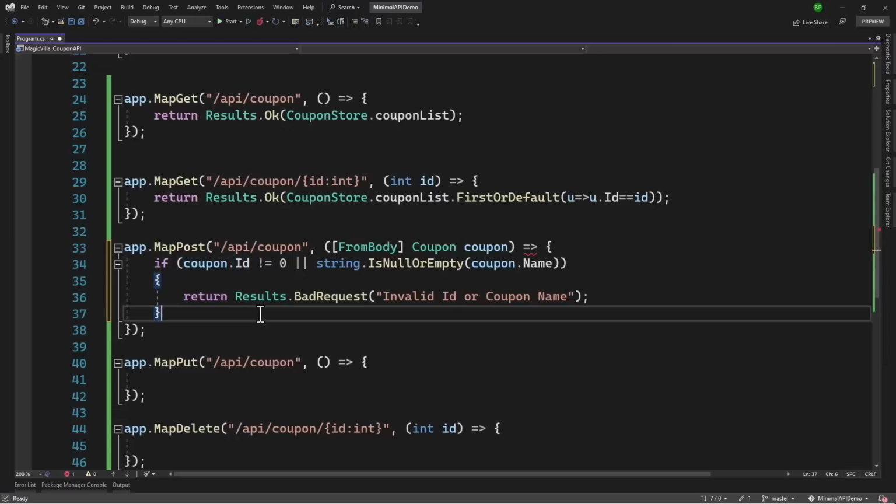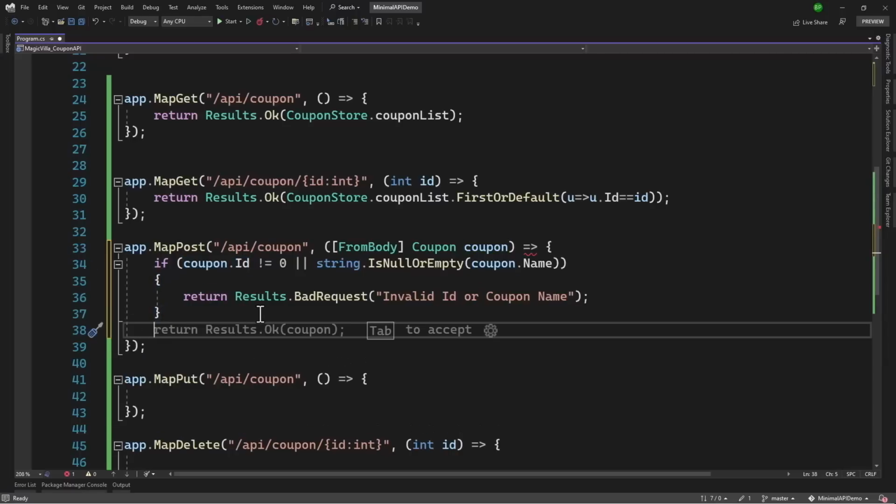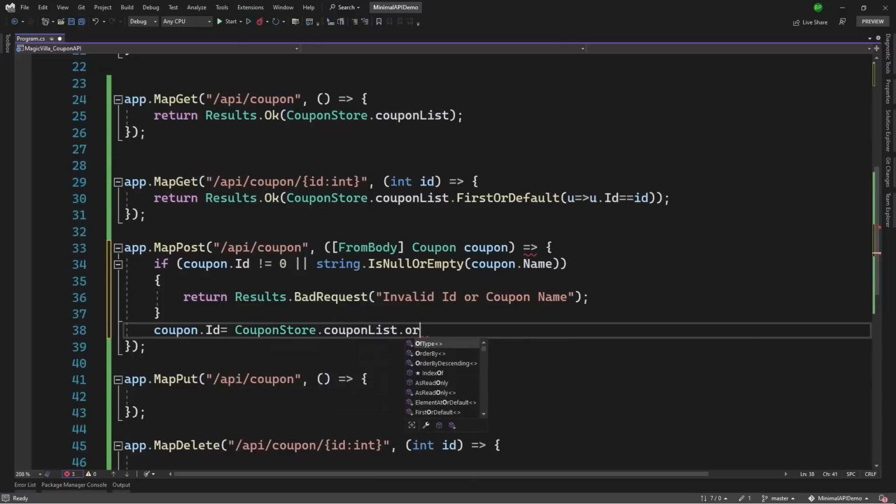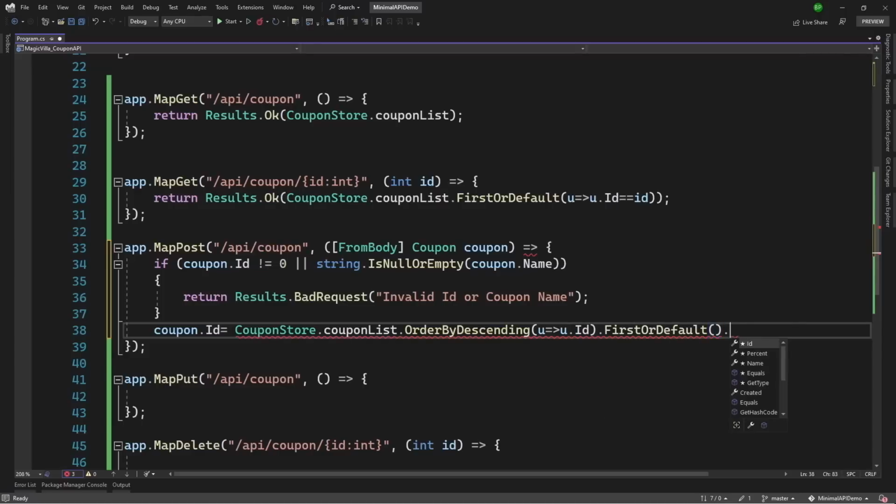But we don't have any database right now, so now we need to populate the ID. How will we do that? We will keep things manual. We will say coupon.Id is equal to, inside our coupon store, we have the list. There, let me order by descending. So we will get the maximum ID at the top here. u goes to u.Id. And on there, we will retrieve the first record. There, we will retrieve the ID of that record.